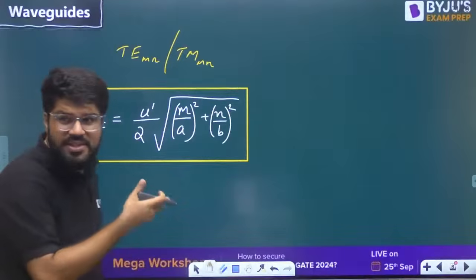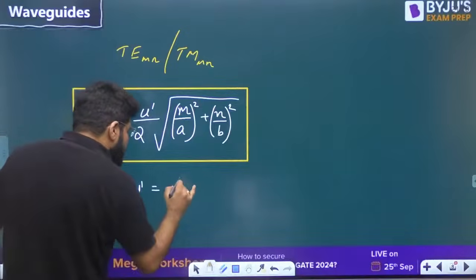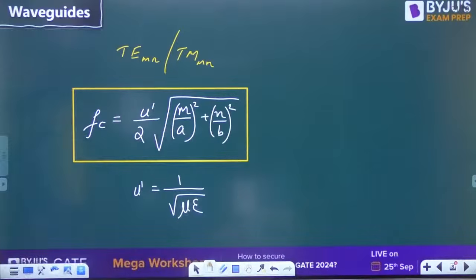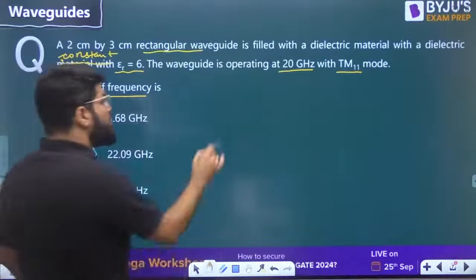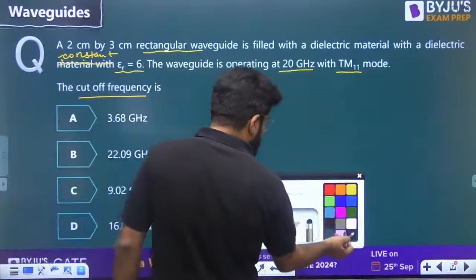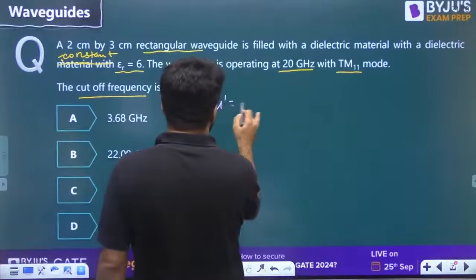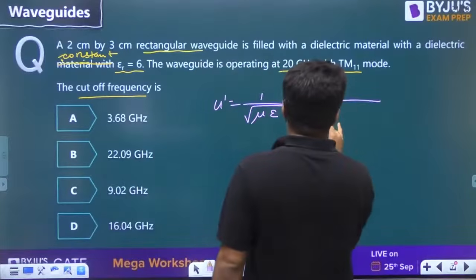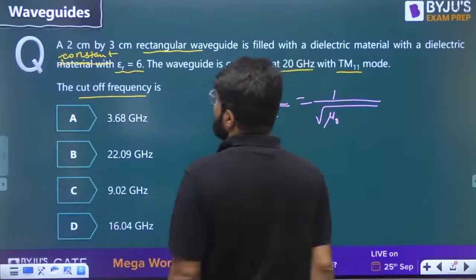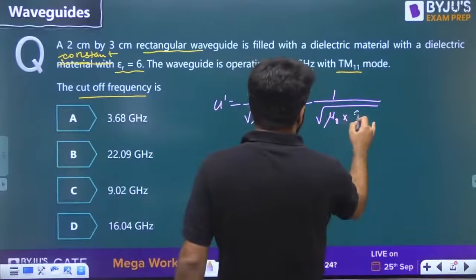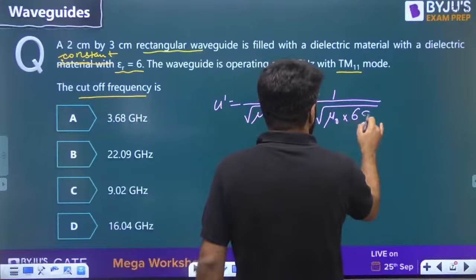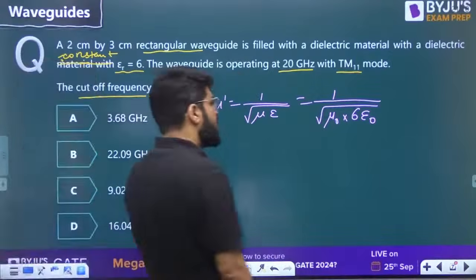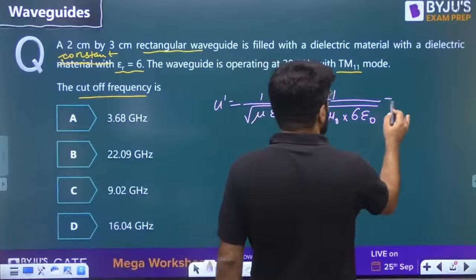That we have studied in the previous class also, the wave propagation class. That is given by the formula 1 upon root mu epsilon. So here, what is going to be that formula? U dash is 1 upon root mu epsilon. Nothing is mentioned about mu, so we'll take it as non-magnetic. Mu will be mu naught, and epsilon is given as 6. The total epsilon will be 6 epsilon naught. Okay, 1 upon root mu naught epsilon naught.